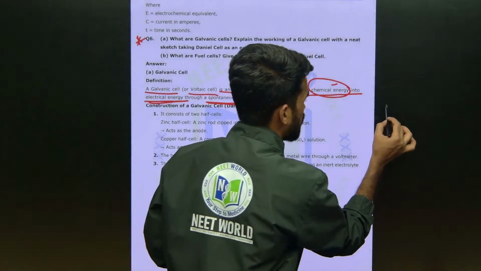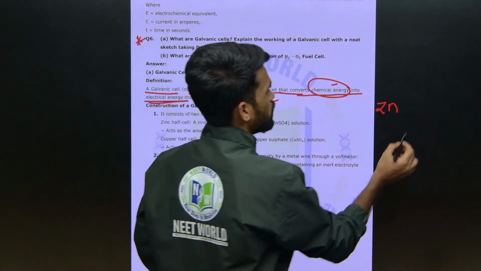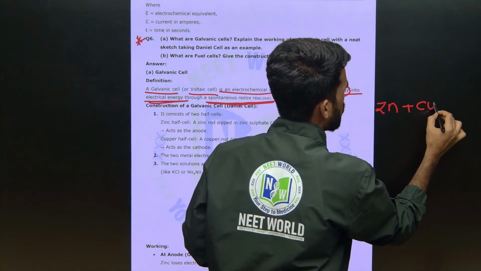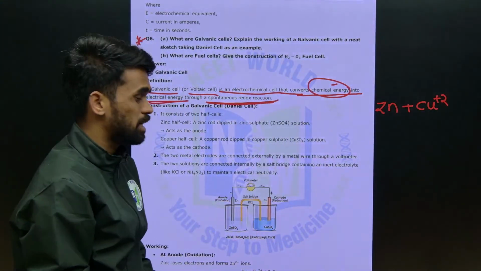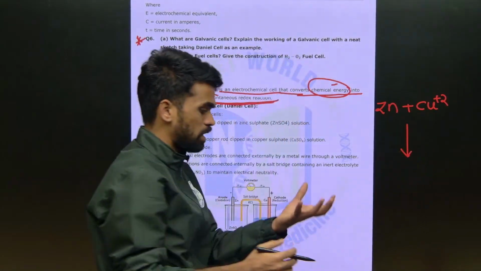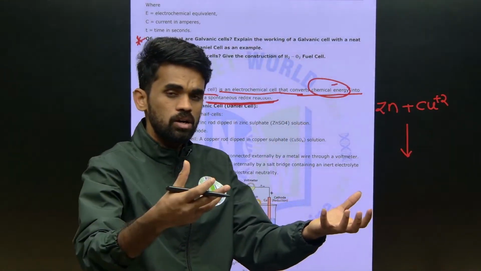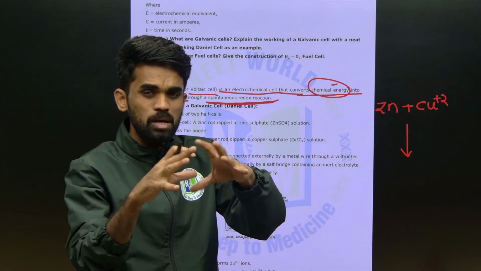For example, here I am writing a simple example. I have zinc. Whenever you treat zinc with copper plus 2 ions, like copper sulfate solution, they spontaneously react. If you dip a zinc rod in copper sulfate solution, you will see some chemical reaction happening.